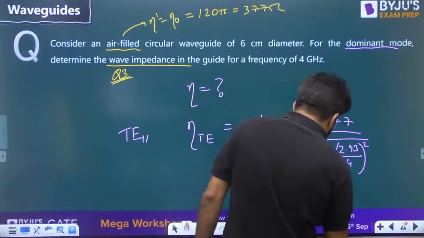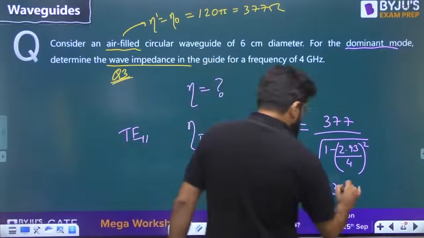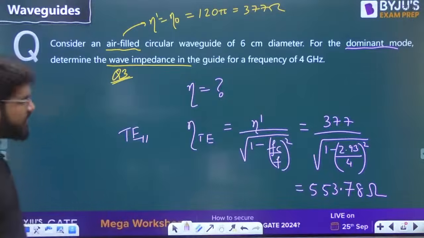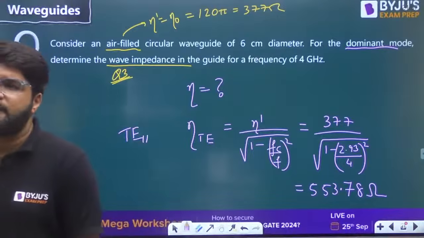Answer should be 553.78 ohms. 553.78 ohms. Wave impedance 553.78 ohms, right?